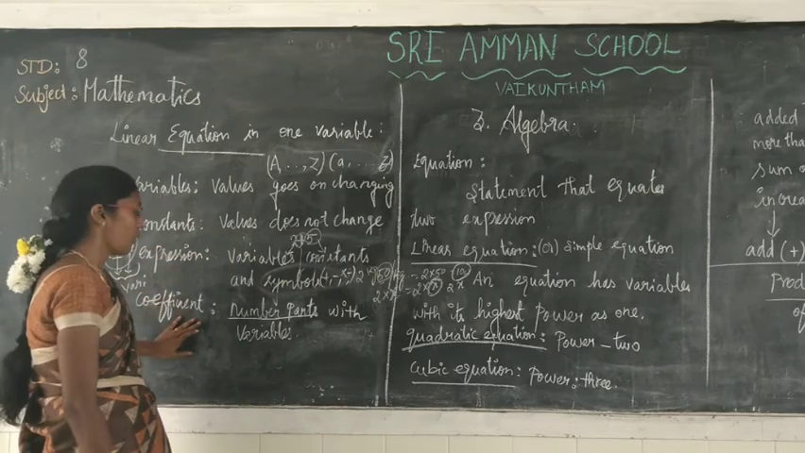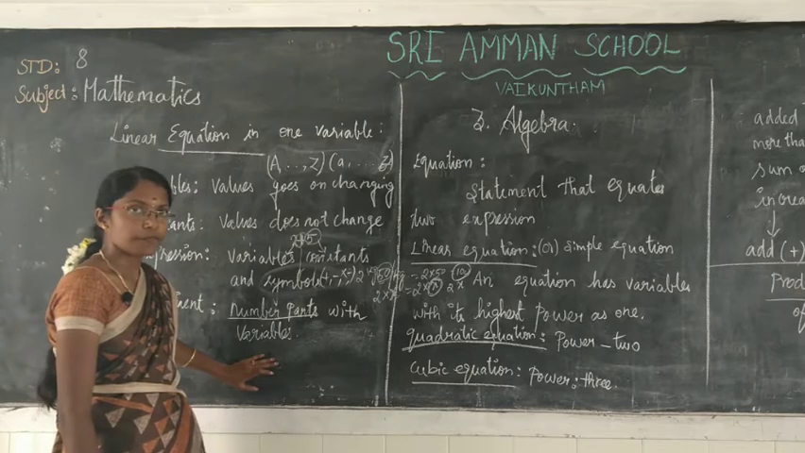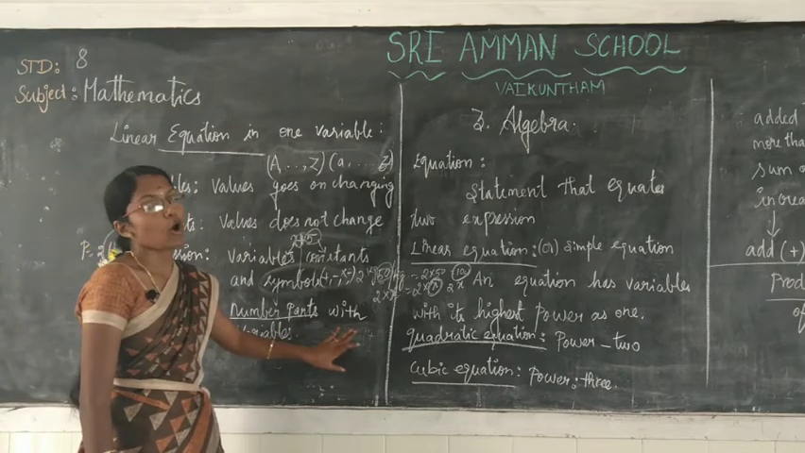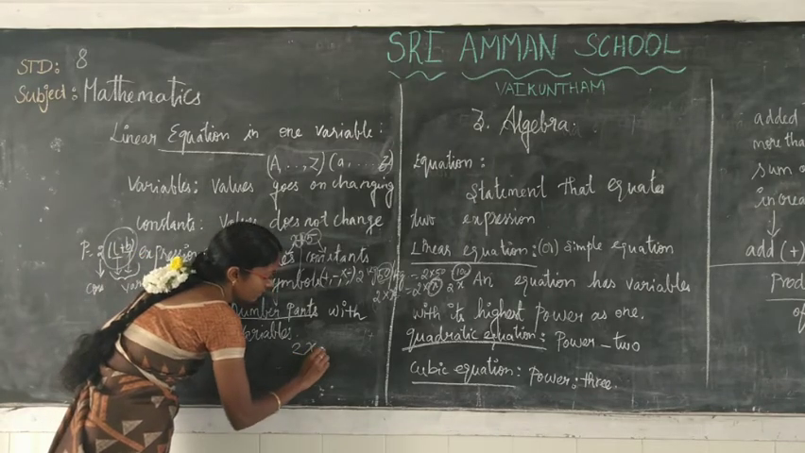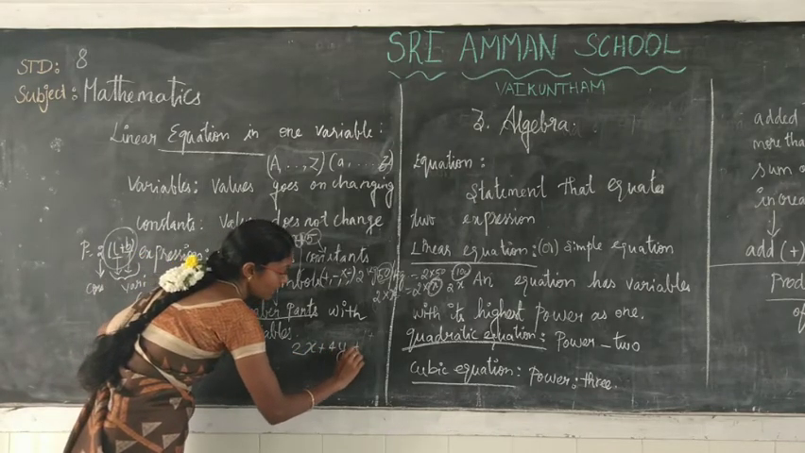The next one. What is a coefficient? The number part along with the variable. See here, 2x plus 4y plus 5.